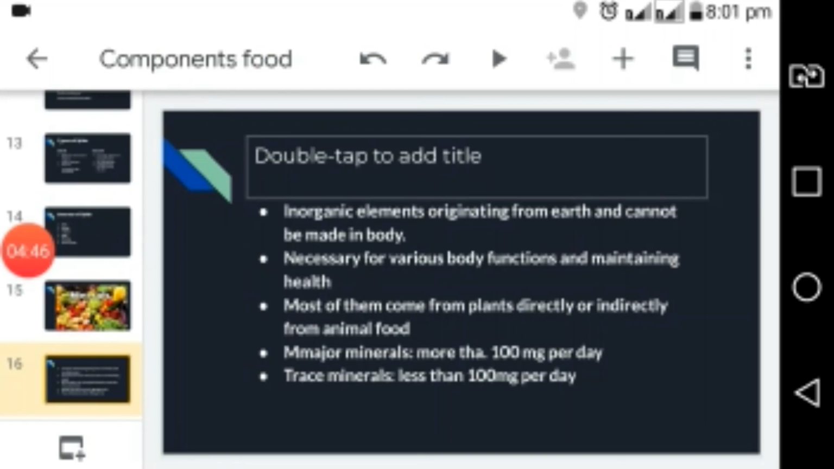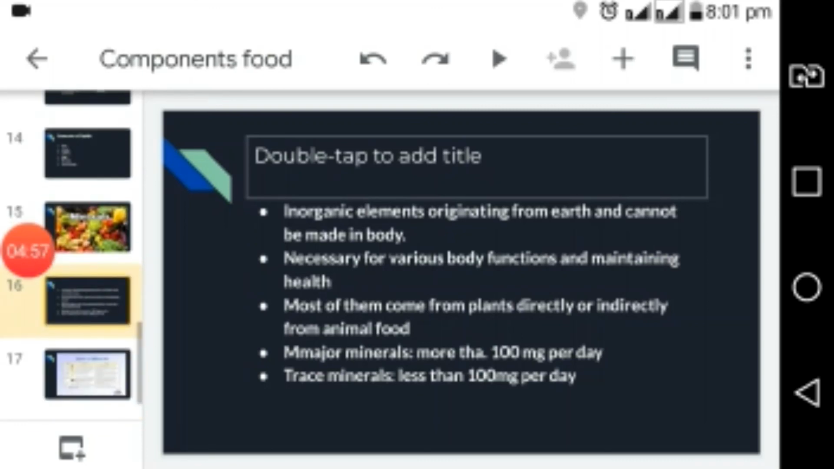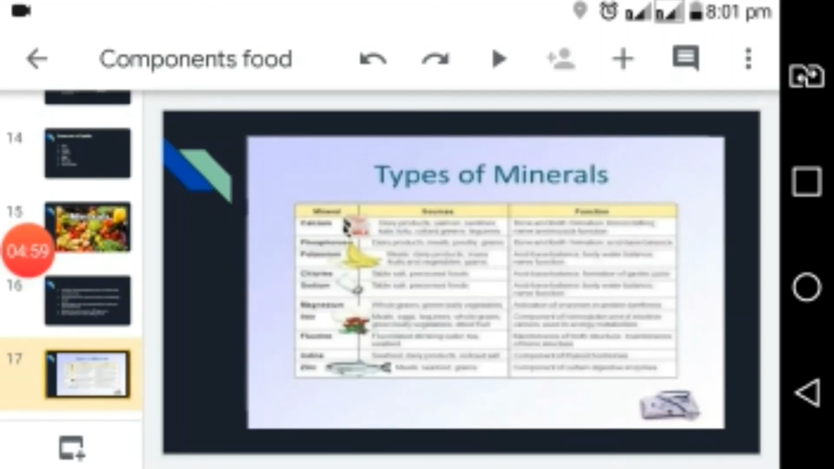The major minerals are the minerals that are required more than 100 milligrams per day, and the trace minerals are those minerals which are required by our body less than 100 milligrams per day. These are some of the types of minerals that are required for our body.